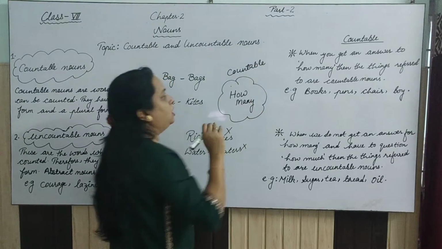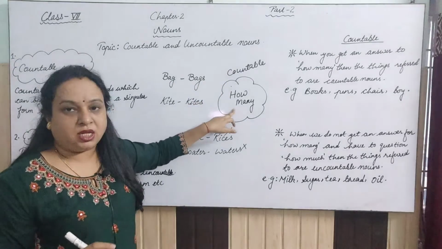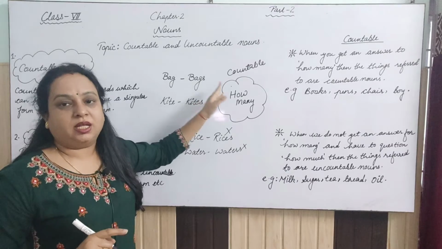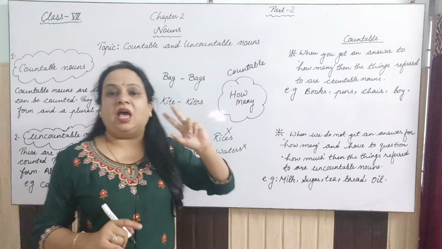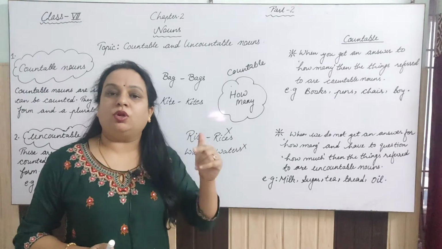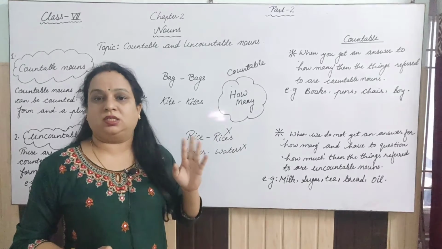If you are able to frame a question with how many, then the noun is countable. Suppose I have 4 pencils. So how many pencils do you have? 4 pencils, right?